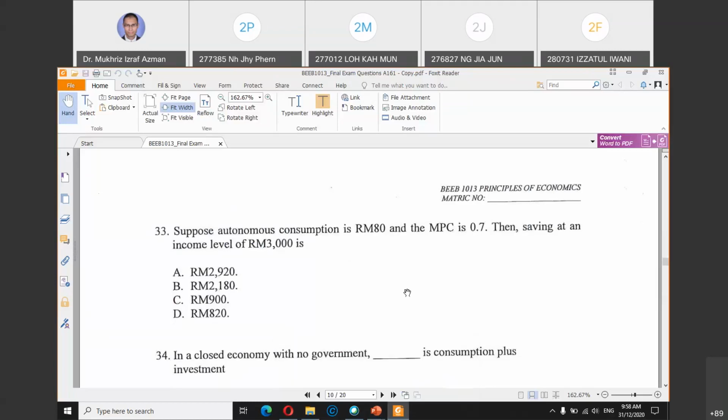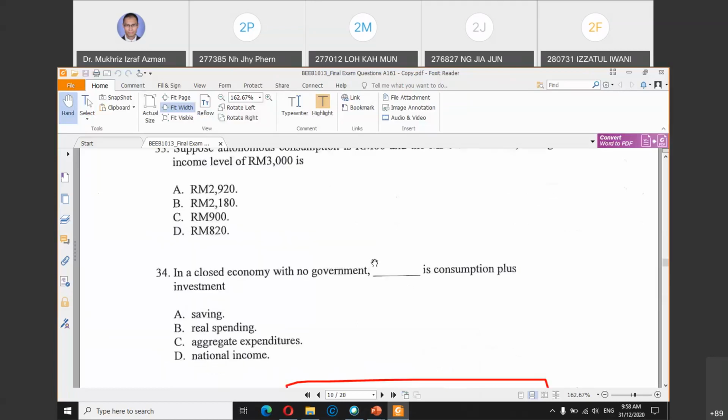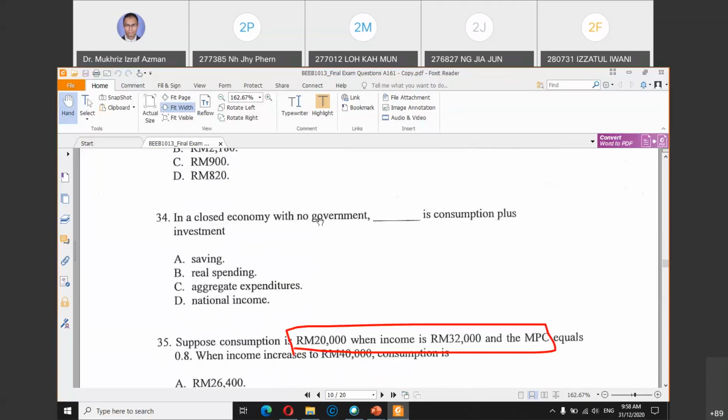Go back to the slide where I mentioned the consumption function and also the saving function. If you want to find saving, you need to use the saving function. In a closed economy with no government, meaning two-sector economy, C plus I equals to what? This is also already mentioned several times.